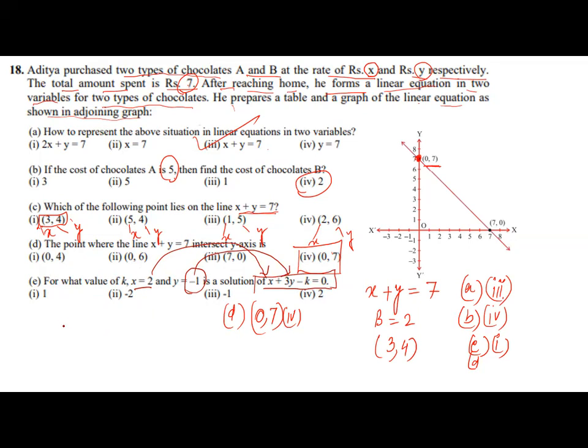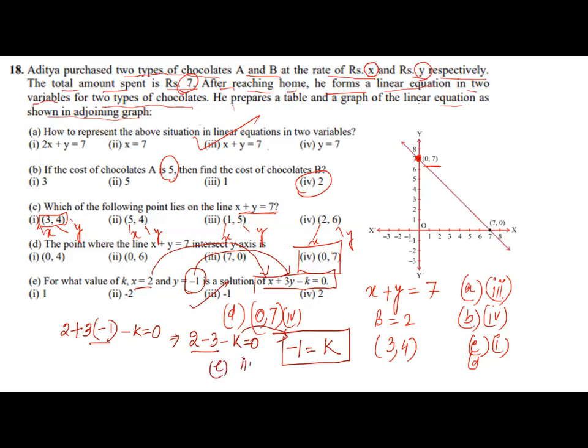So in place of x, I'll put 2, plus in place of y, I'll put 3 multiplied by y, that will be minus 1, minus k is equal to 0. Now just simplify. 2 minus 3, this gives you negative 1, minus k is equal to 0. Now shift k to the right side, it will be positive. So the left side will be minus 1 and the right side will be k. So what is the value of k? K is equal to minus 1. So where is the answer? Answer is part 3. So for E part, the answer is 3, k is equal to minus 1.